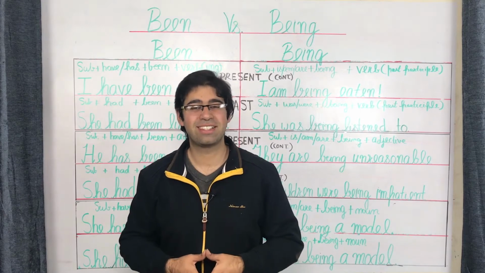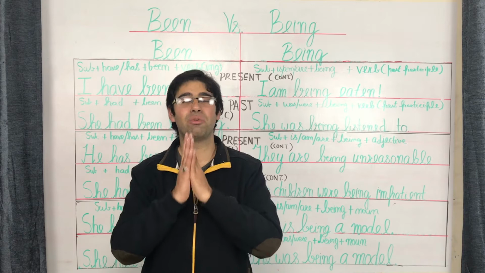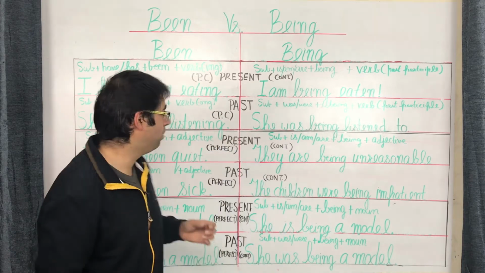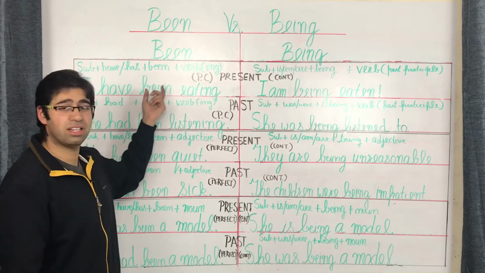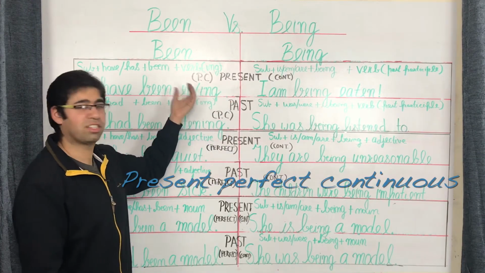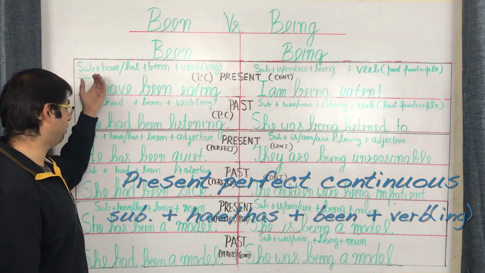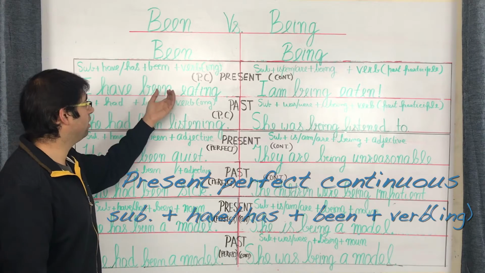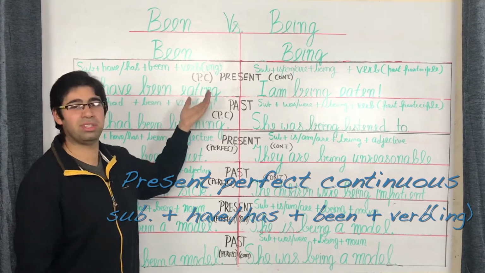Alright, so let's begin discussing the usages of been and being in the light of the present tense, beginning with verbs. So we begin with been over here. Whenever you've got a verb being used along with been in a sentence in the present, you're going to be using that in the present perfect continuous tense. You'll have sentence structure such as the subject followed by have or has, plus been, plus the verb in the present participle, that is to say the verb along with the ing.